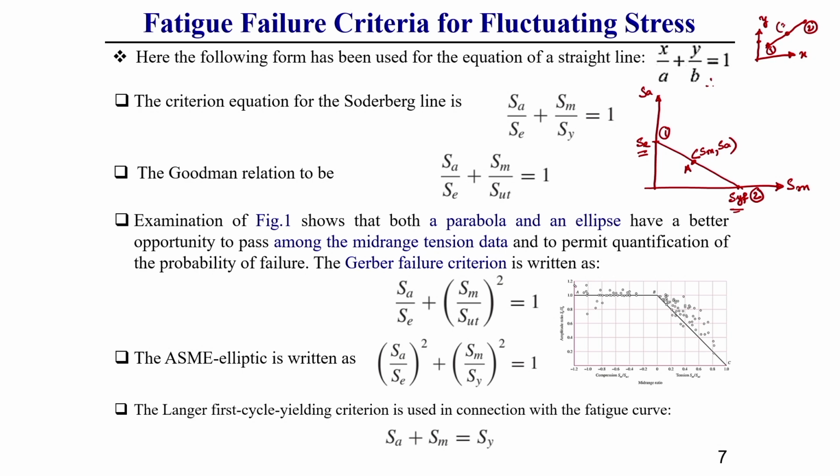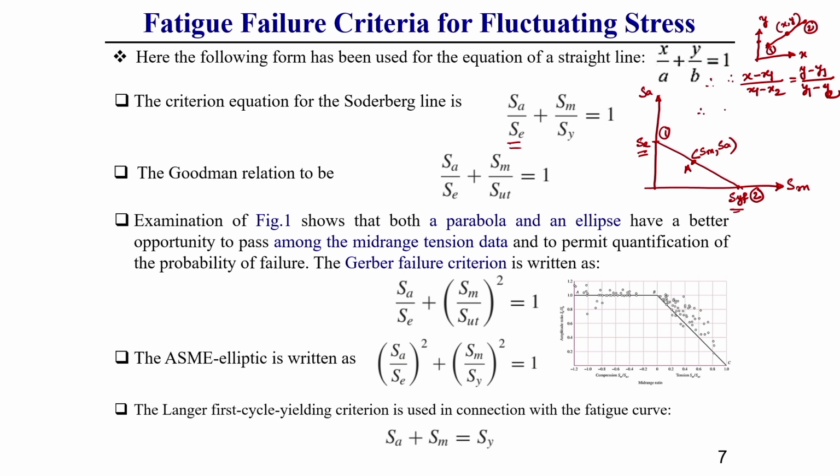If we take any point x, y on this straight line, the equation form we know is x minus x1 divided by x1 minus x2 is equal to y minus y1 divided by y1 minus y2. This form we can write, correct. So, how the Soderberg equation comes to SA by SE plus SM by SY, that I am going to show.